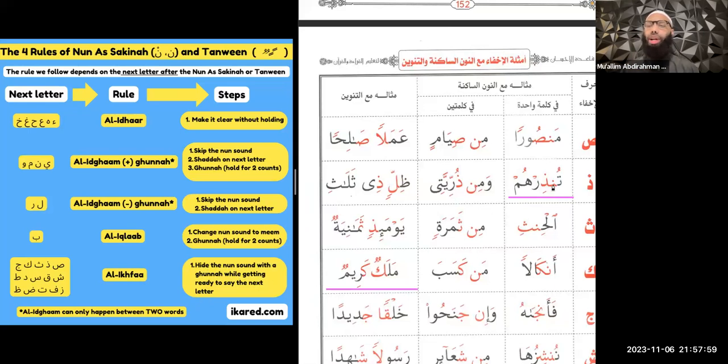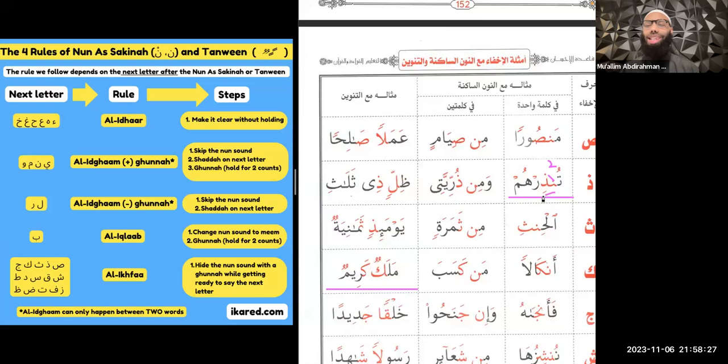All right, so here we have a nun as-sakinah, right? And then we have a dal after it. So dal isn't a letter of al-idhar. It's not a letter of al-idgham with ghunna. It's not a letter of al-idgham without ghunna. It's not the letter of al-iqlab. So it has to be ikhfa. So we're going to hide the noon sound. We're going to kind of say it, but we're going to hide it, right? So I'll kind of half cross it out, right? With a ghunna while holding it for 2 counts and getting ready to say the next letter.